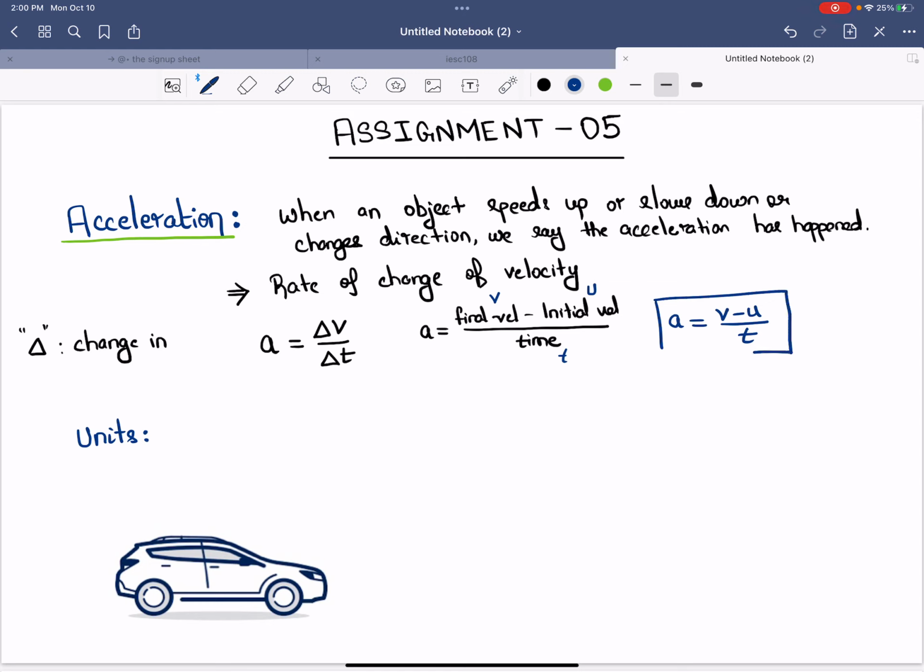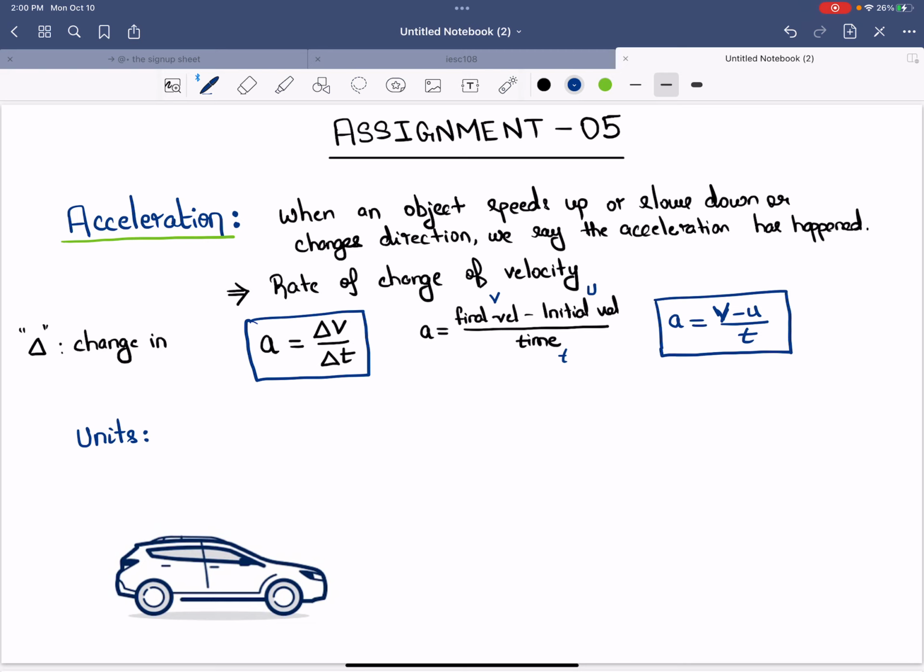And guys, this is not anything new. It's the exact same thing as this one. How do you find the change in velocity? Well, if you had $10 and now you have $15, how much has your money changed? Well, it's changed by $5. How do you find that? You subtract 10 out of the 15. So you take the initial out of the final. Same thing I'm doing with the velocity.